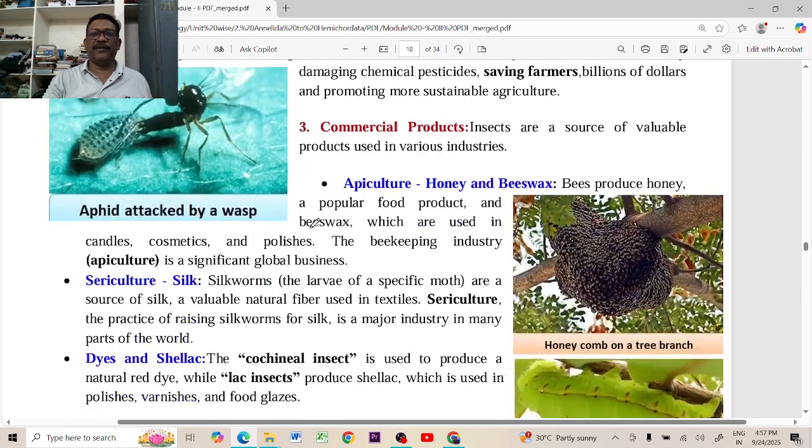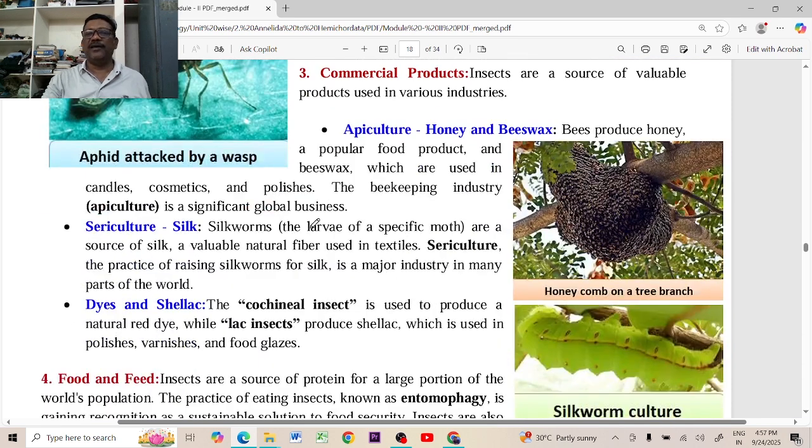Another important positive economic importance from the insects is commercial products. Commercially, apiculture, honeybees, are very important. The honey has a lot of medicinal value. But nowadays the honeybees are very sensitive insects, and they are disappearing from our surroundings due to environmental pollution or other environmental disturbances.